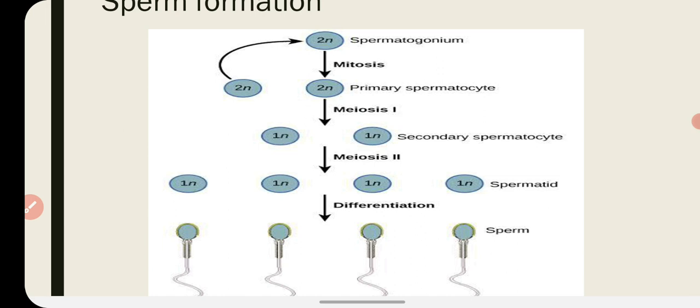So that's how from the spermatogonium the sperms are formed in the testes. The process of sperm formation is not completed only in the testes, but the maturation and the mobility develop in the epididymis.